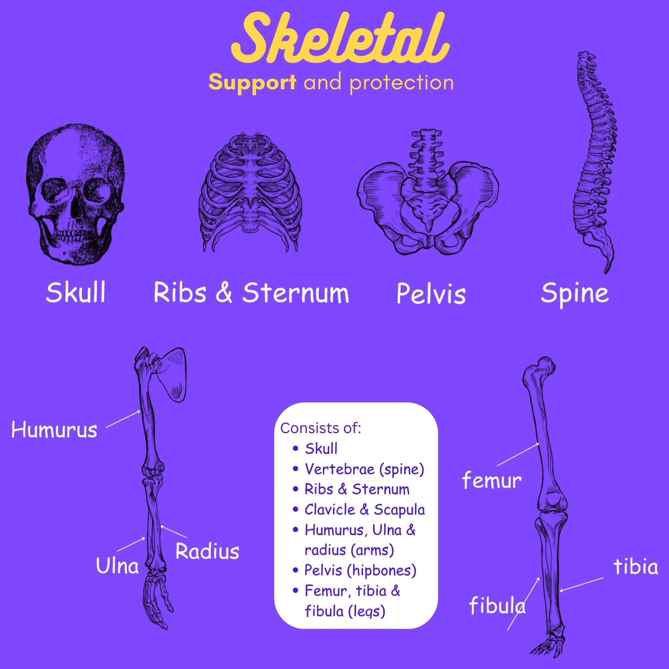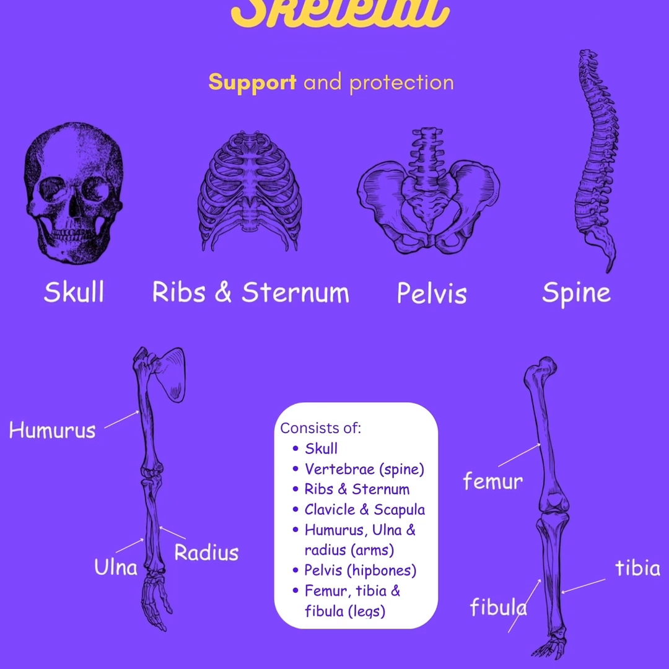The skeletal system supports and protects, so it consists of the skull, the vertebrae, which is the spine, the ribs and sternum, clavicle and scapula, humerus, ulna and radius, which are the arms, the pelvis, which is your hip bones, and the femur, tibia, and fibula, which are your legs.